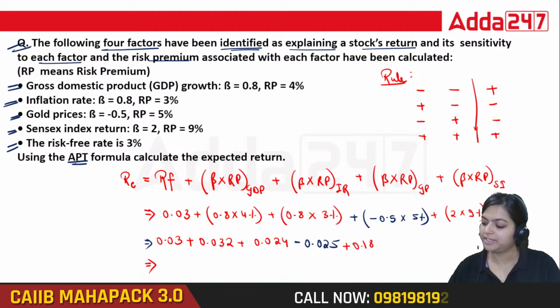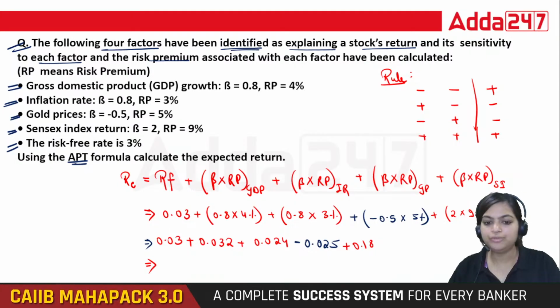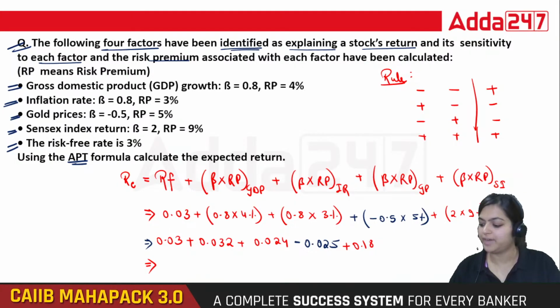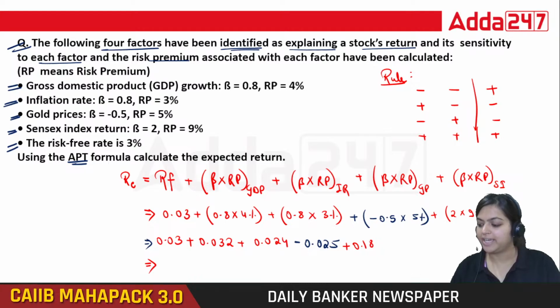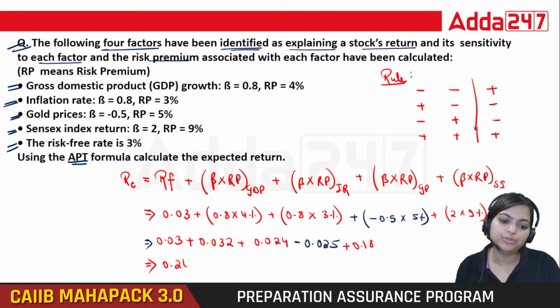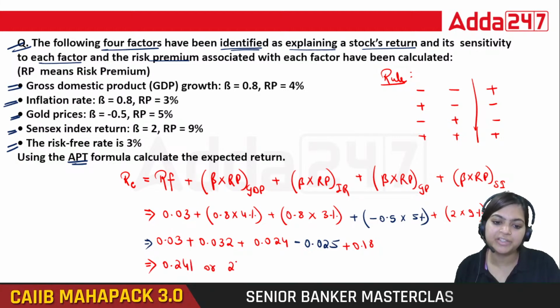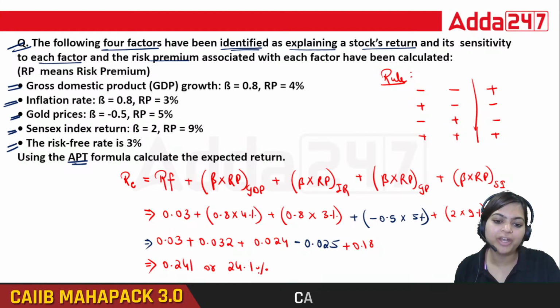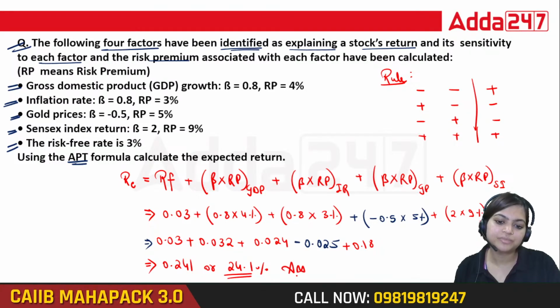So what is our answer here? 0.03 plus 0.032 plus 0.024 minus 0.025 plus 0.18. So right answer is, that is 0.241, or in percentage it is 24.1%. So this is your right answer.